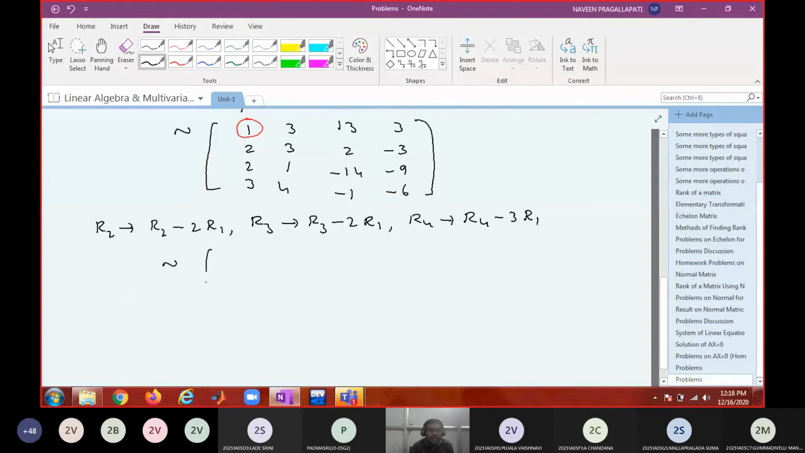So it is equivalent to 1, 3, 13, 3. Can you tell me the remaining rows? 0, 3 minus 6 is minus 3, 2 minus 26 is minus 24, minus 3 minus 6 is minus 9. Next 2 minus 2 is 0, 3 minus 6 is minus 3, minus 14 minus 26.